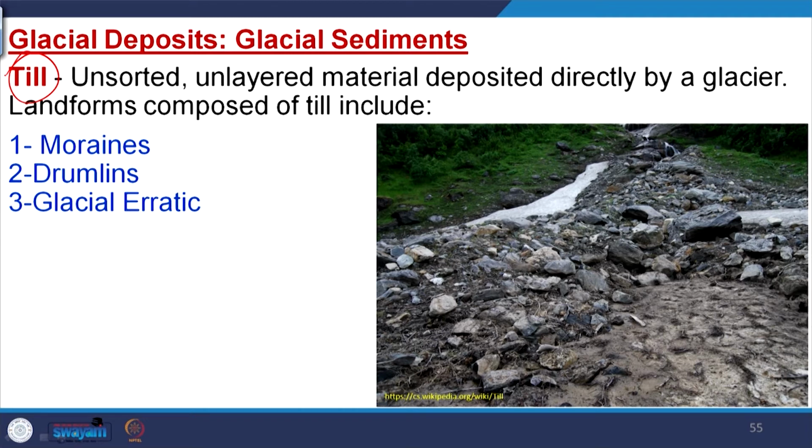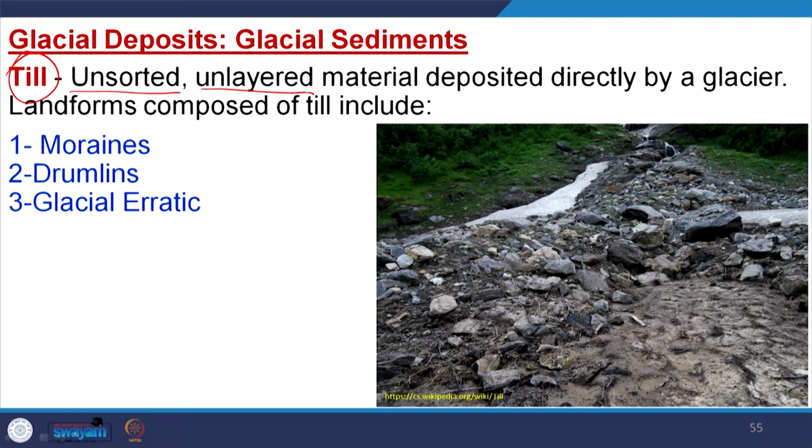So, it is unsorted, that is important, and unlayered, that is another important point, that means no stratification is there, no layer wise arrangement is there, no sorting is there. It is dumped as if by bulldozing action. So, with this bulldozing action, all this material, irrespective of its sorting, irrespective of its origin, has no layered sequence.